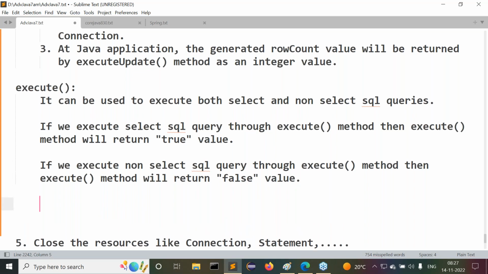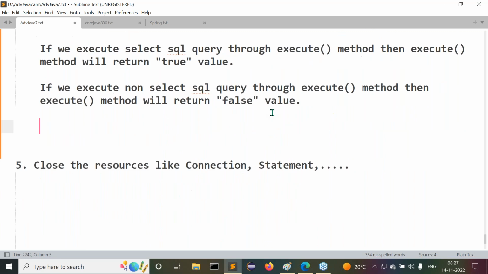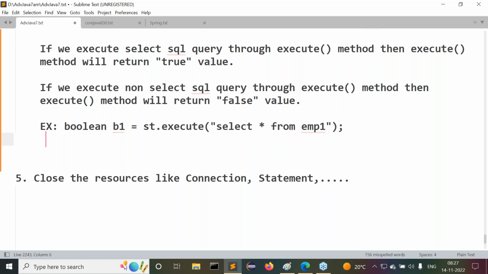Execute method will return what there? False value. All right, sir. Observe carefully. Now, I'm giving those method examples here. First one is like this: Boolean b1 is equal to st.execute of "select * from emp1". If you write like this, and here if you provide System.out.println of b1, if we display it, what value are we able to get here? True value we are able to get.